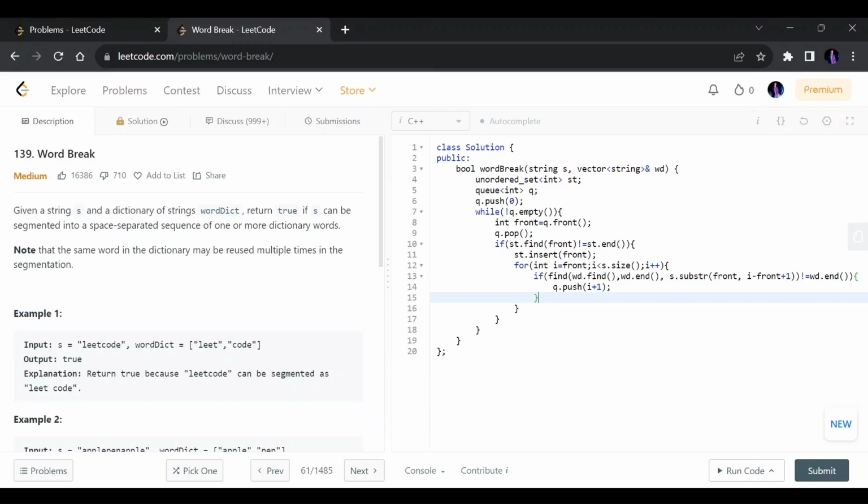But first I will explore the possibility of this particular index, and then I will move on to the next part.